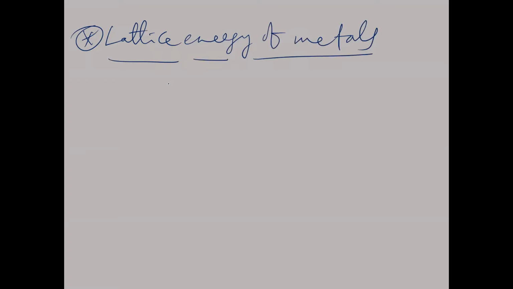The lattice energy of the metals generally decreases down the group. But the lattice energy of the non-metals in a group from top to bottom increases. That point we have to remember.